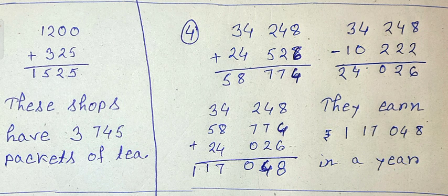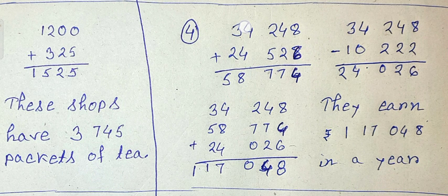Mrs. Call earns 34,248 in a year. Mr. Call earns 24,526 more than Mrs. Call in a year. Their son Parveen earns 10,222 less than Mrs. Call in a year. How much do they earn altogether in a year?